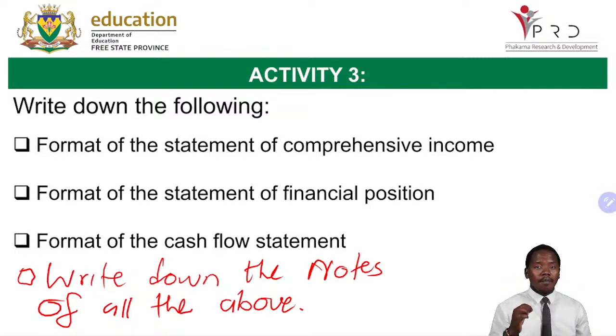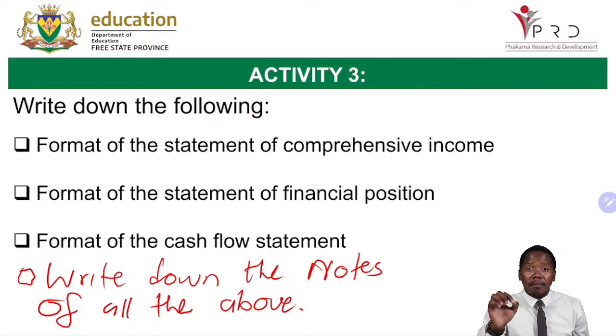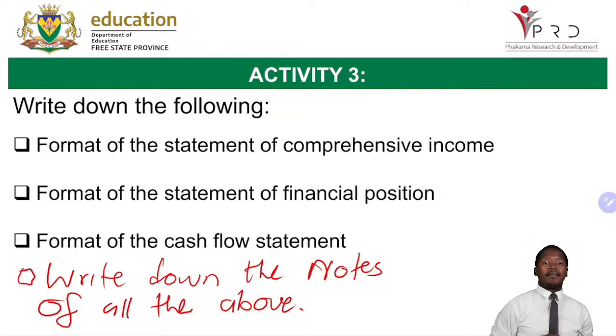And then also, I need you to go and look at your formula sheet. Remember last time we played a game in our previous lesson where I gave you a formula sheet and then you had to state which financial indicator each formula is for. Please study that because the formula sheet will be provided, but you need to be able to identify which financial indicator it belongs to.